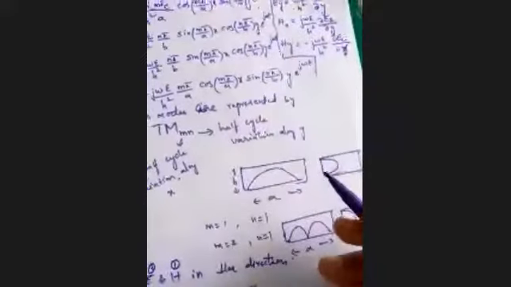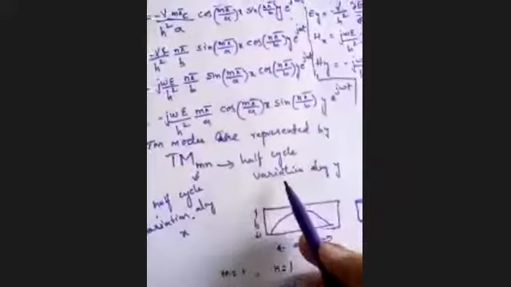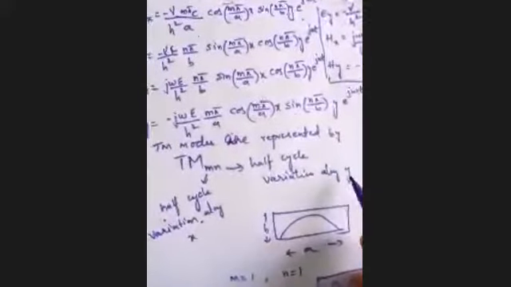Different patterns in the sense, one half cycle may exist, two half cycles may exist, right? Not even a single half cycle. So since the field components may exist in different patterns, all those patterns are referred to as TM modes, generally represented by TM-MN, where M represents half cycle variations of field components along the x-axis and N represents half cycle variation of field components along the y-axis, right?